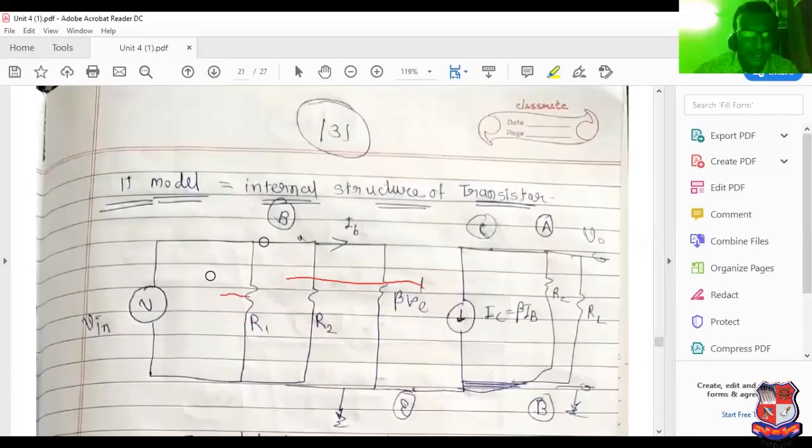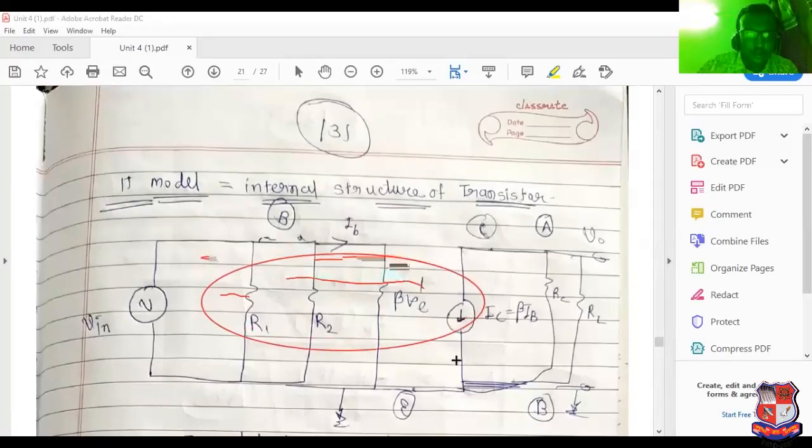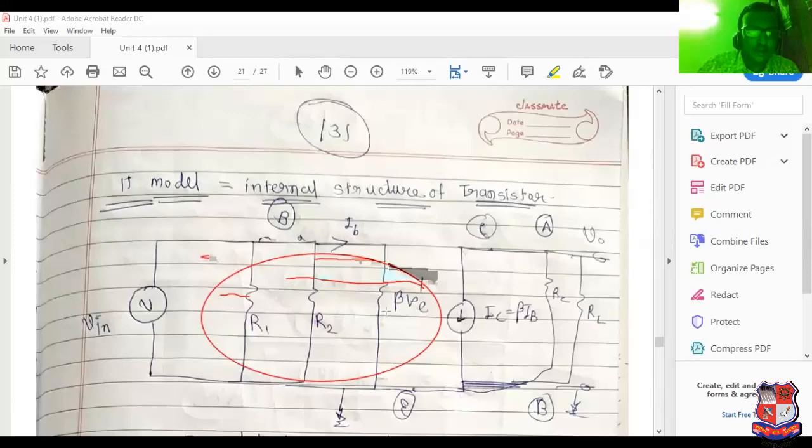I have mentioned here the input resistance, looking from the input side. On the input side we have obtained three resistances that can be considered in parallel. See this: R1 parallel R2 parallel beta RE dash. It is the equation of the input resistance, nothing else.